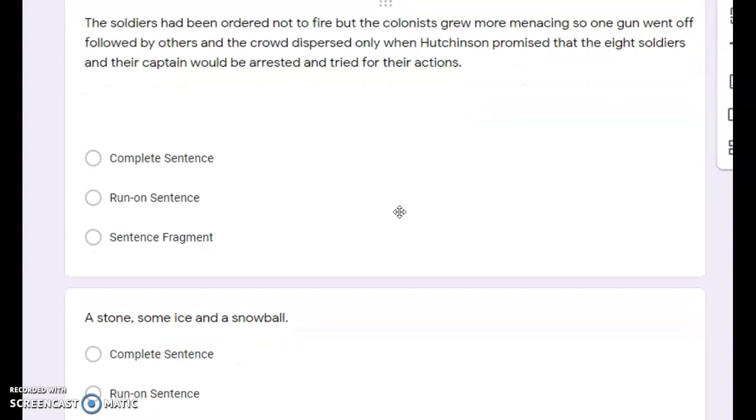Okay, and the next one says, the soldiers had been ordered not to fire, but the colonists grew more menacing, so one gun went off, followed by others, and the crowd dispersed only when Hutchison promised that the 8 soldiers and their captain would be arrested and tried for their actions. Whew. So I ran out of breath when I was reading that sentence because there was more than one complete thought. So if there's more than one complete thought, is that a complete sentence, a run-on sentence, or a sentence fragment?